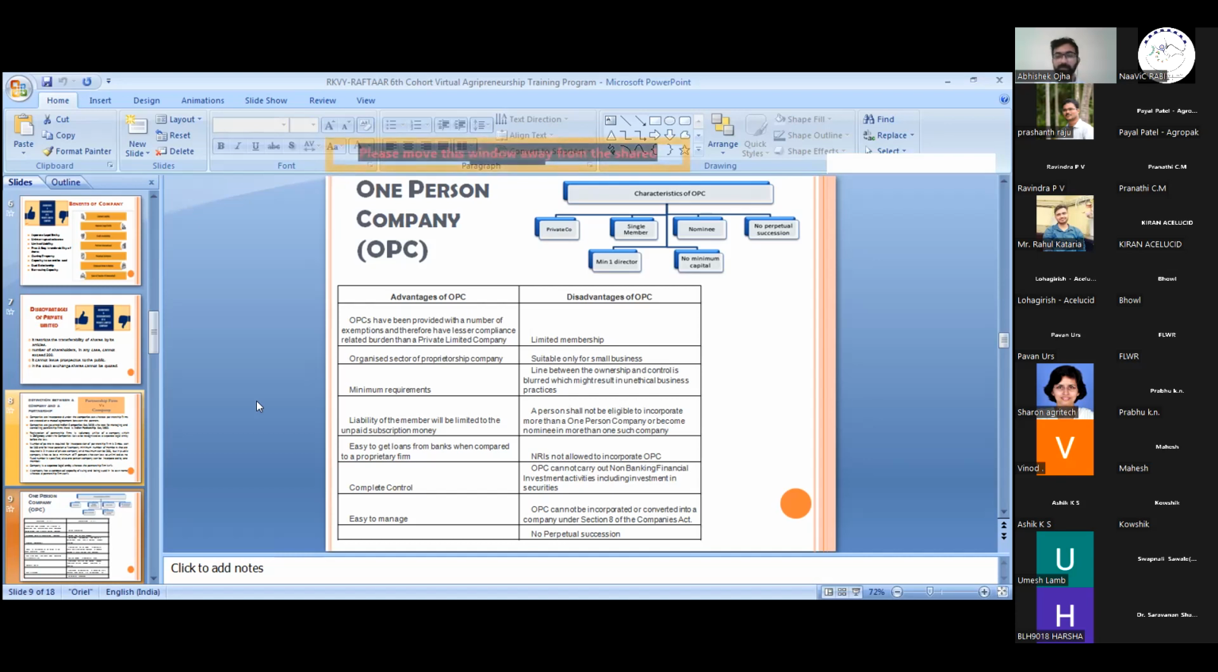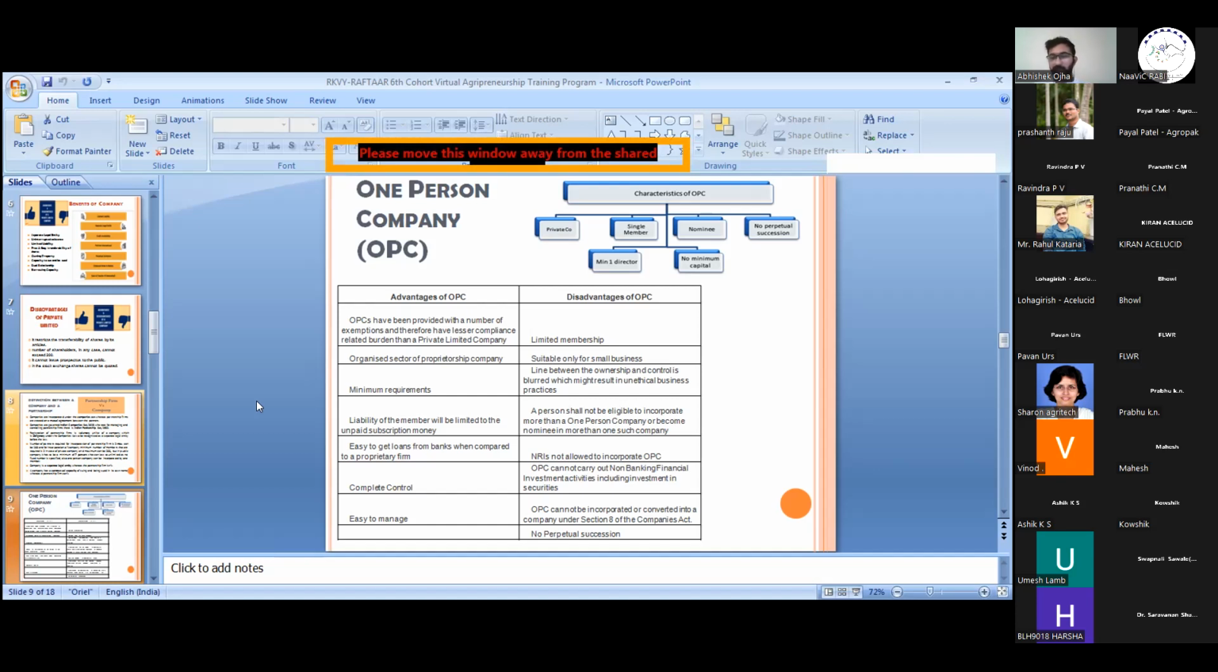Next, an NRI is not allowed to incorporate an OPC. In a company with three or more people, some might be outsiders, NRIs or foreign nationals. But in this case, an NRI or a foreign national cannot incorporate an OPC. As an OPC, I cannot carry out NBFC investment activities. I cannot do the NBFC task of taking a loan and making a loan, or accepting deposits from my members or other people.